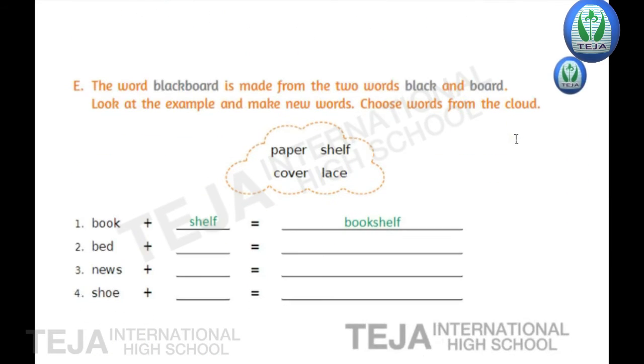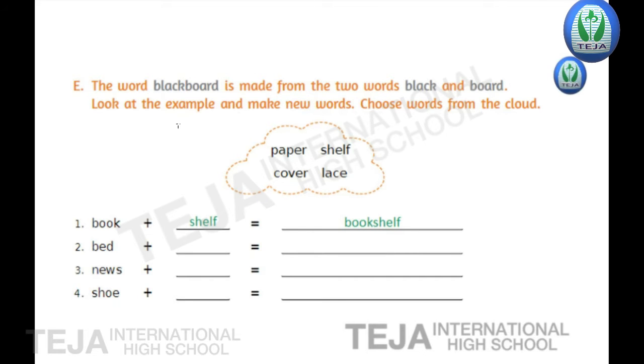Now next, bit E, children. Here. The word blackboard is made from the two words black and board. Look at the example and make new words. Choose words from the cloud. So here in the cloud, four words are given.